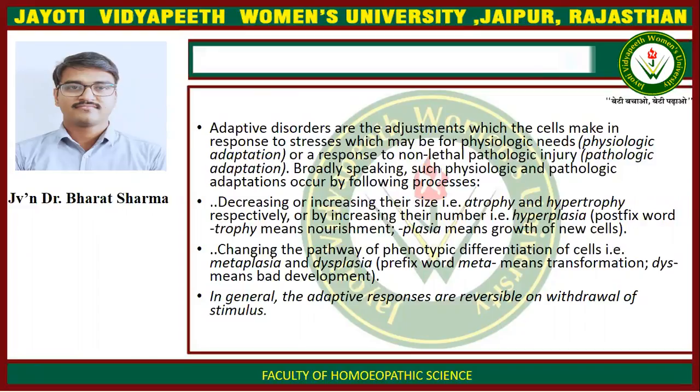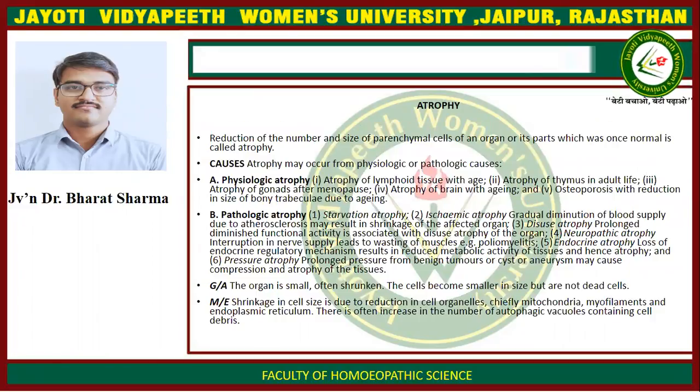Second is changing the pathway of phenotypic differentiation of cells, that is metaplasia and dysplasia. The prefix meta means transformation and dys means bad development. In general, the adaptive responses are reversible on withdrawal of the stimulus. Now, first is atrophy. Reduction of the number and size of parenchymal cells of an organ or its part which was once normal is called atrophy.